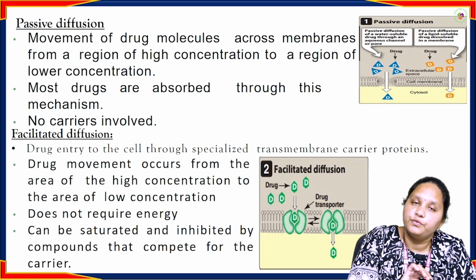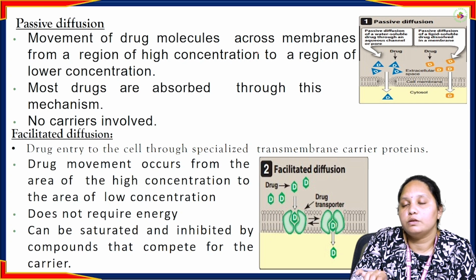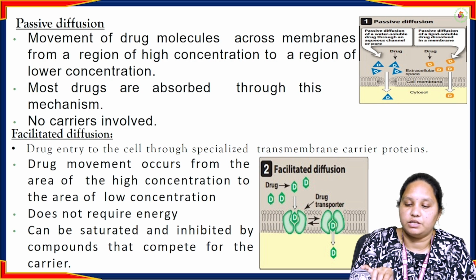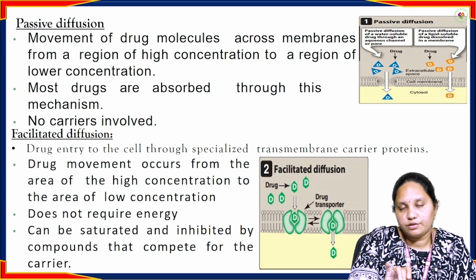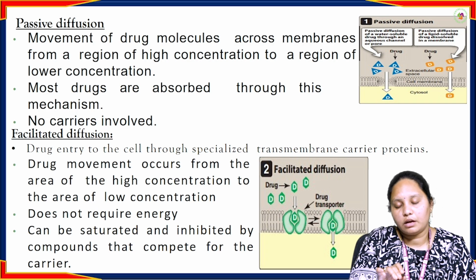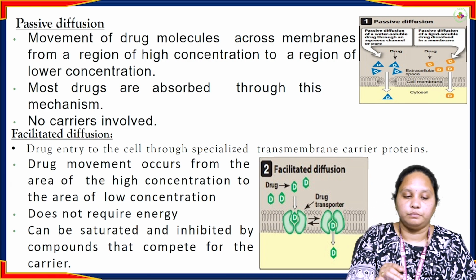In the passive diffusion process, drug molecules move across the membrane from a region of higher concentration to a region of lower concentration. No energy is required for the drug to enter the systemic circulation.